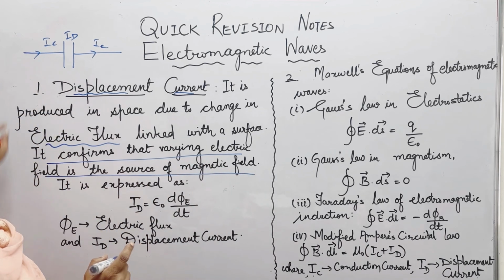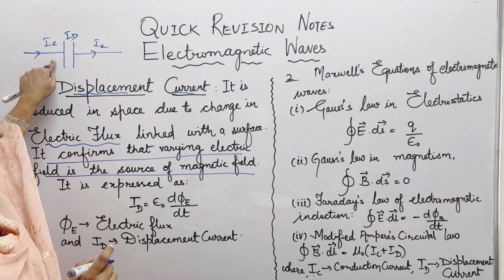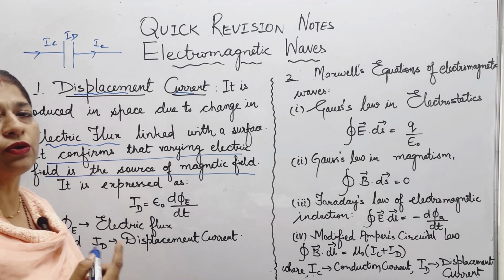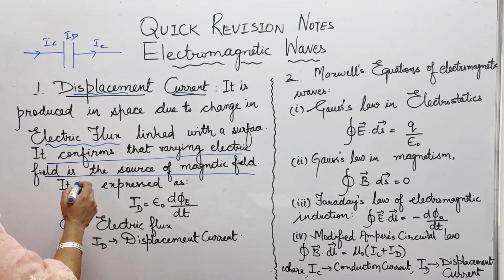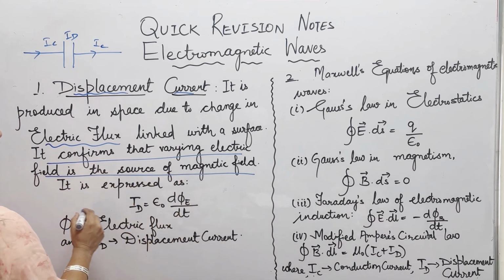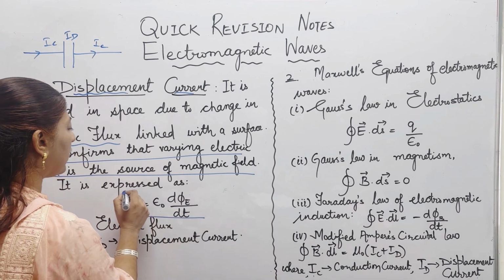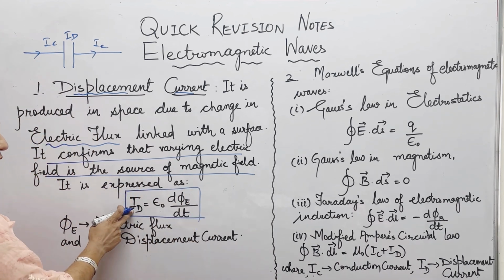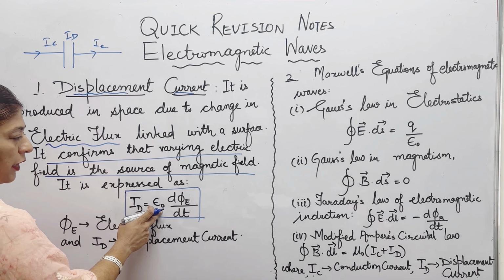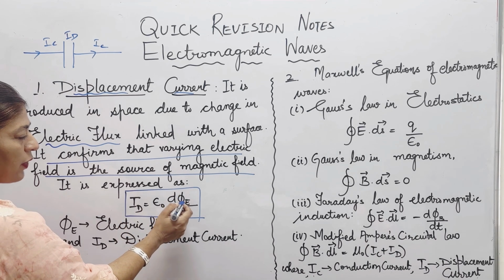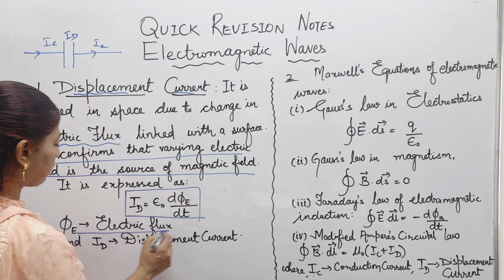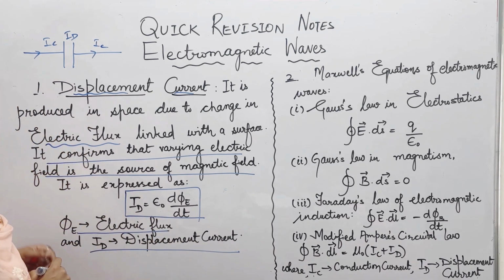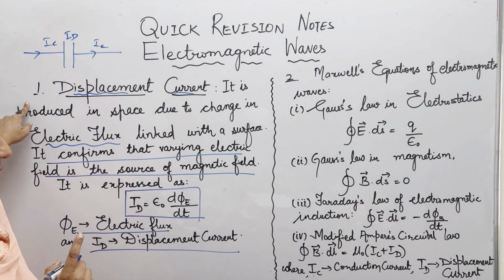It means this thing: the current that is coming here, the conduction current, will be changing, varying with respect to time. Only then is it going to produce the magnetic field. And the value of current that Maxwell derived is equal to epsilon times the change in the electric flux. Phi E is changing with respect to time, and phi E is the electric flux, id is the displacement current.